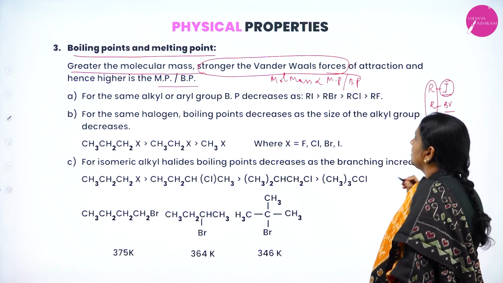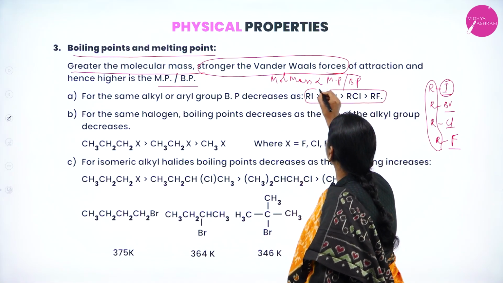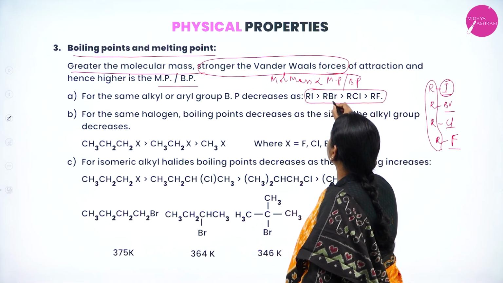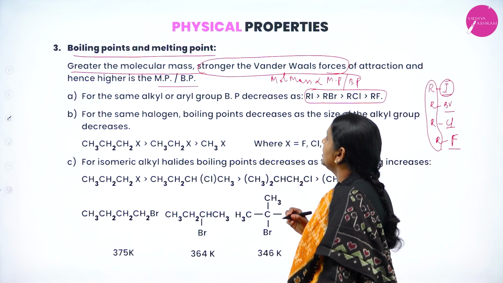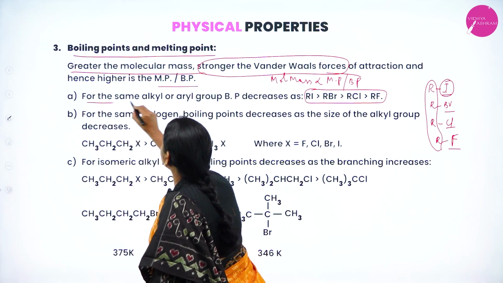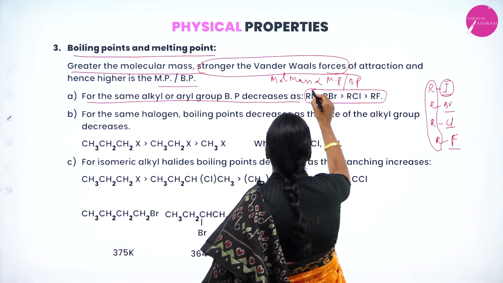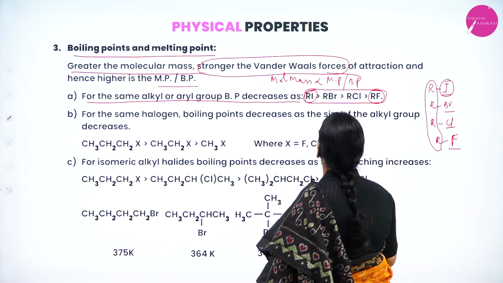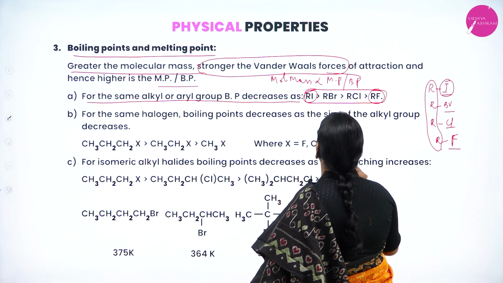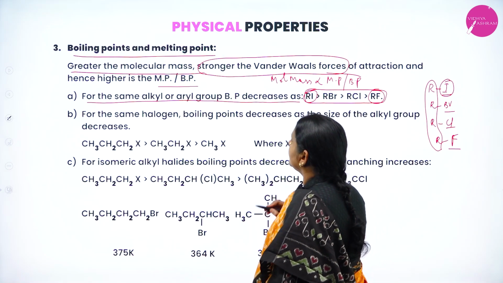Alkyl iodides have higher boiling and melting points than alkyl bromides, than alkyl chlorides, than alkyl fluorides. Therefore, for the same alkyl or aryl group, alkyl iodides have the highest boiling point and alkyl fluorides the lowest.